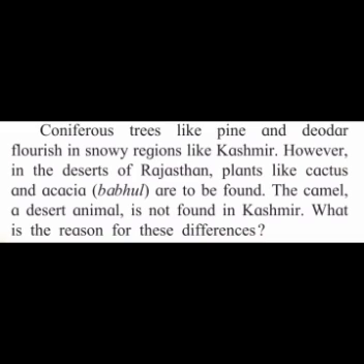Now in desert regions, plants like cactus and babul are seen. These plants we usually see in Rajasthan. And the animal you know very well, the camel. The camel is called the ship of the desert. The camel, being a desert animal, cannot inhabit the colder region of Kashmir.